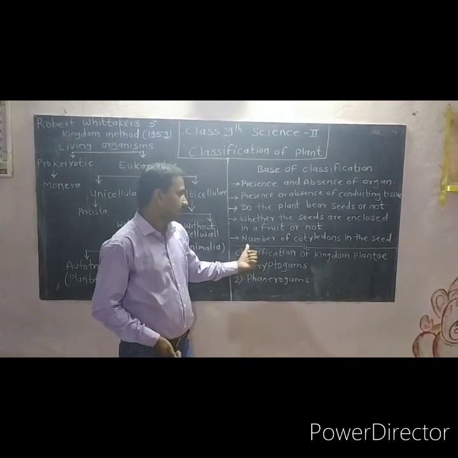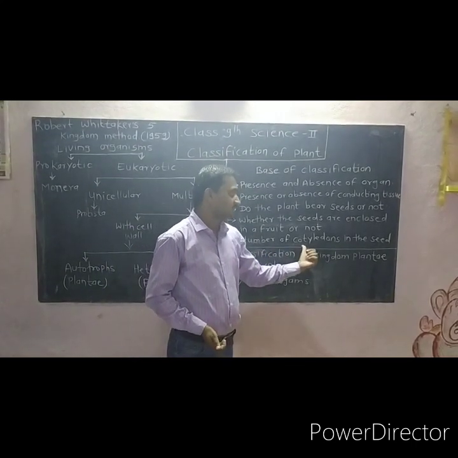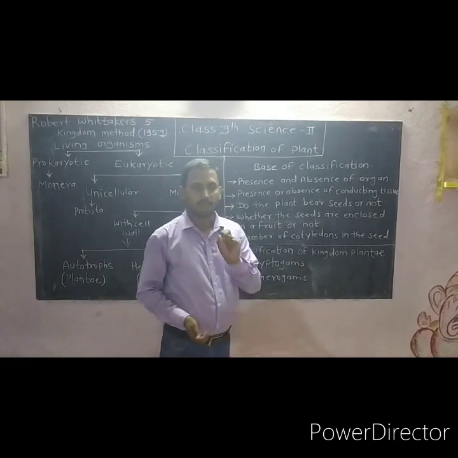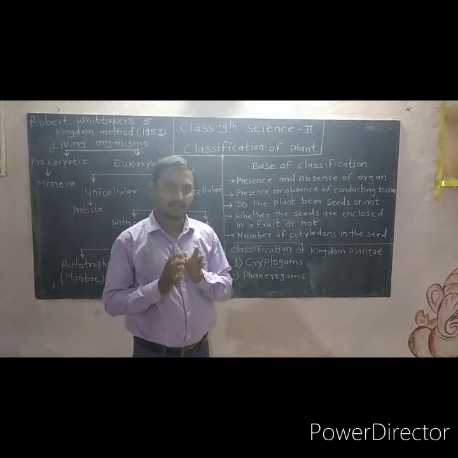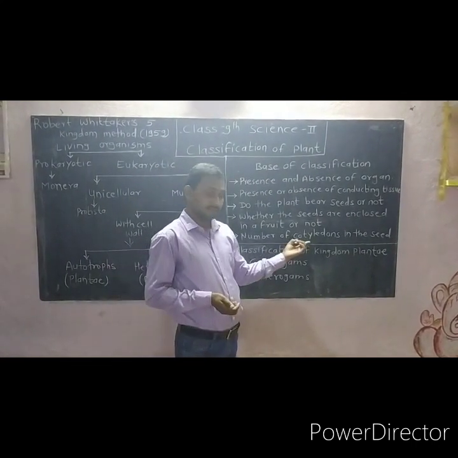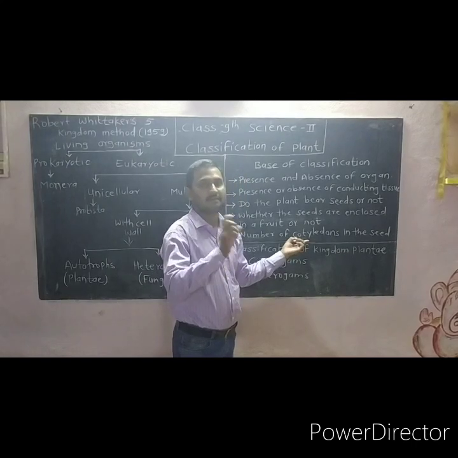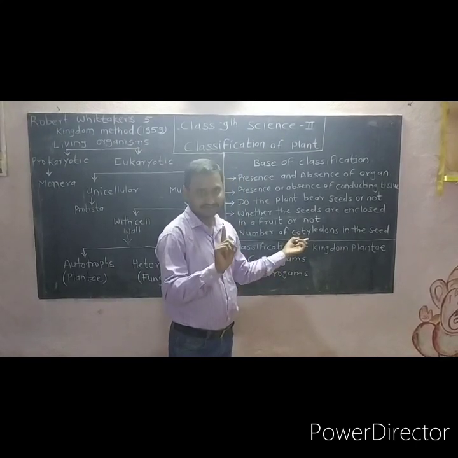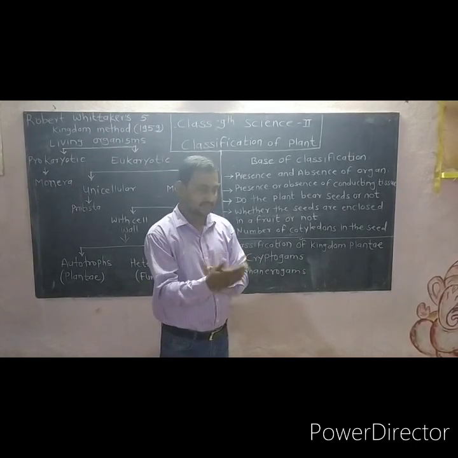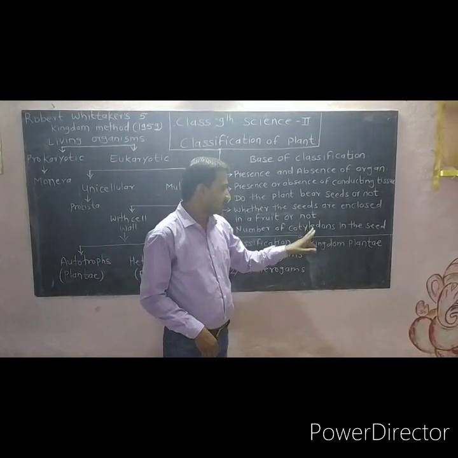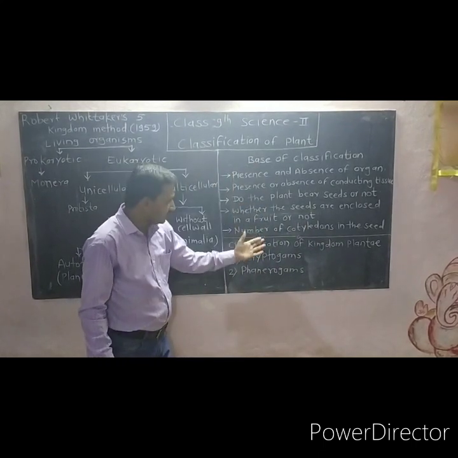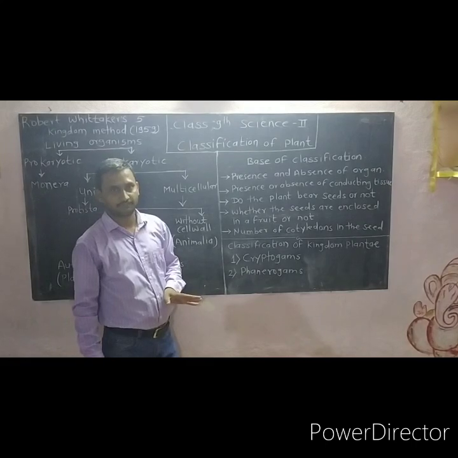Next, the number of cotyledons in the seed. Number of cotyledons, monocot and dicot, is the base for seeds. In the seeds, cotyledons means the number of seed leaves. One cotyledon is called monocot, and more than one is called dicot. So it is the fifth base of classification. These are the 5 bases of the classification.